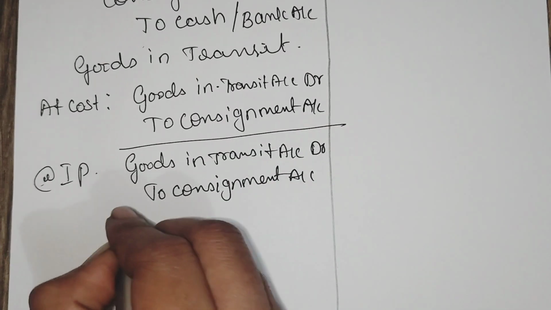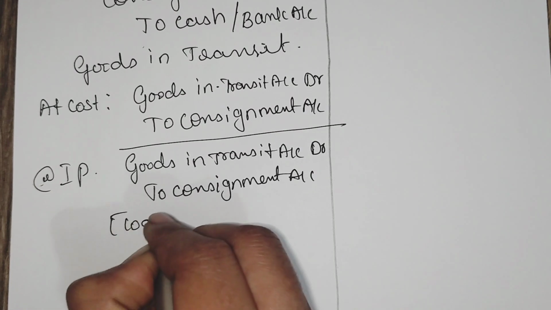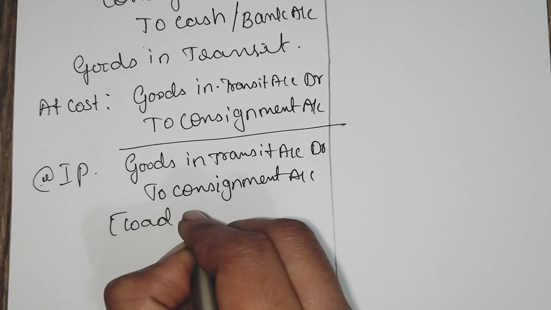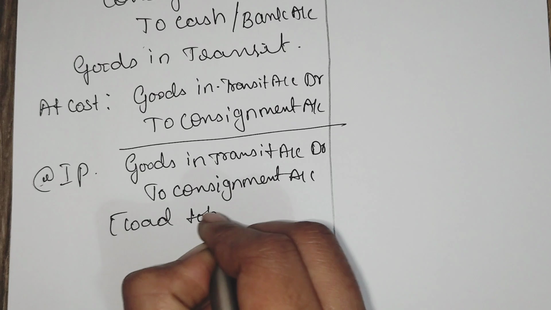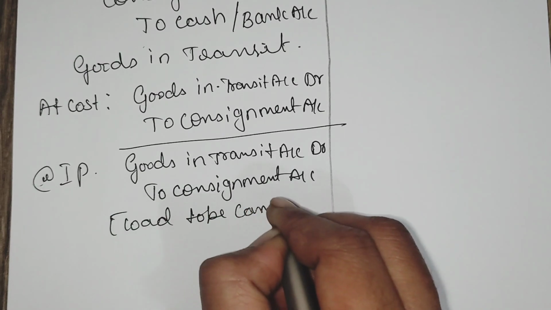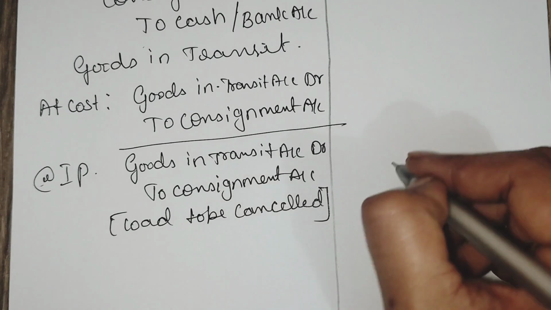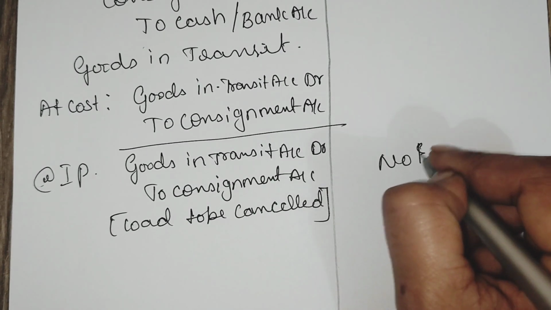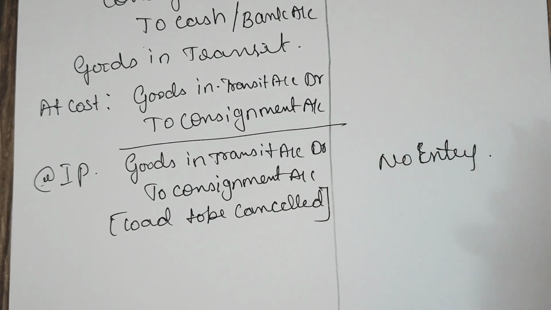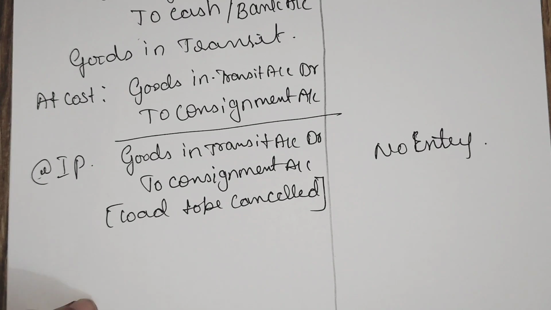Load should be cancelled. Whenever, remember always, it is at invoice price, load to be cancelled. You have to pass one more entry for the cancellation. And there is no entry in the books of consignee for this.